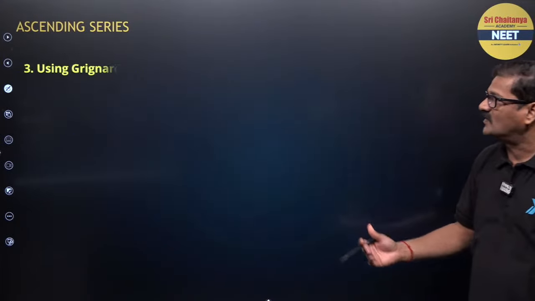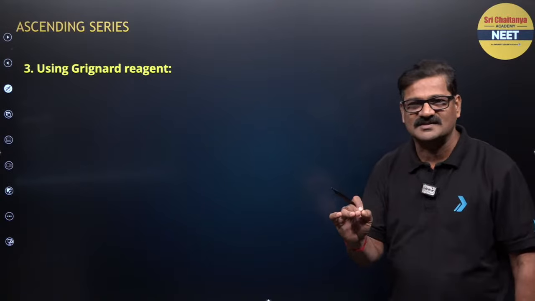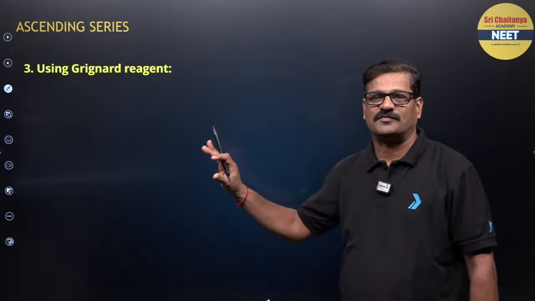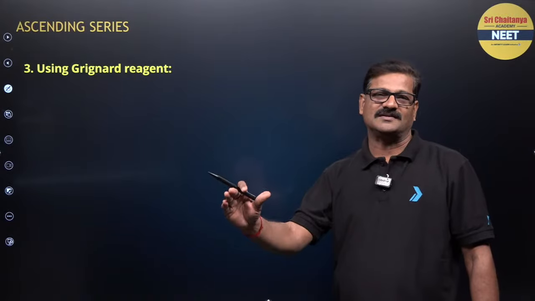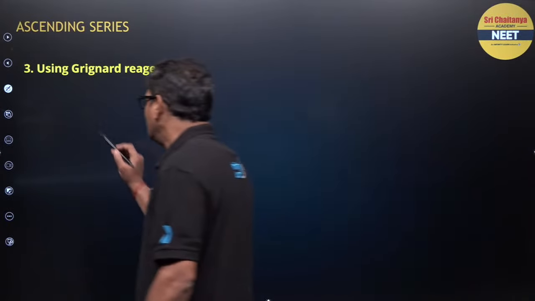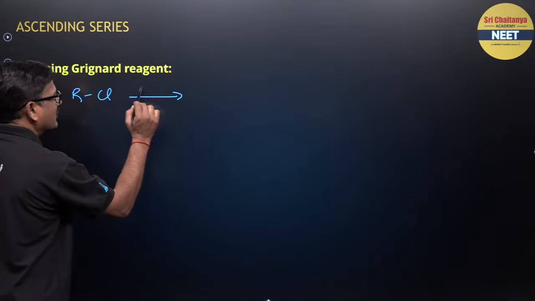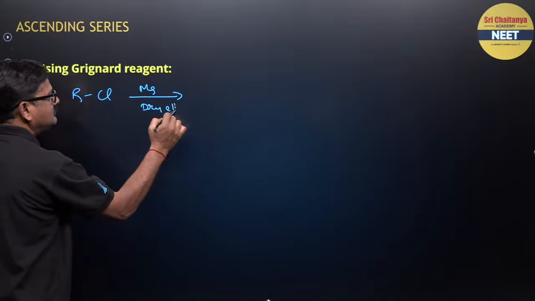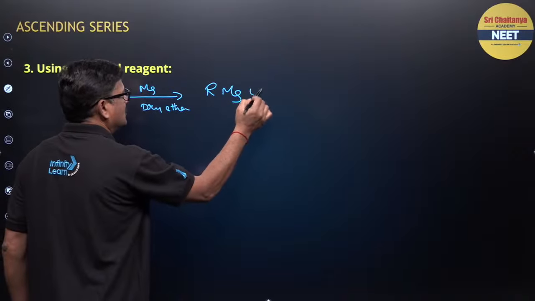This is the ascending series, and one more is using Grignard reagent. Grignard reagent is a reagent that is going to give you the best out of all conversions. Alkyl halides, Grignard reagent. What is a Grignard reagent? When an alkyl halide is treated with magnesium in dry ether, you are going to get RMgX.